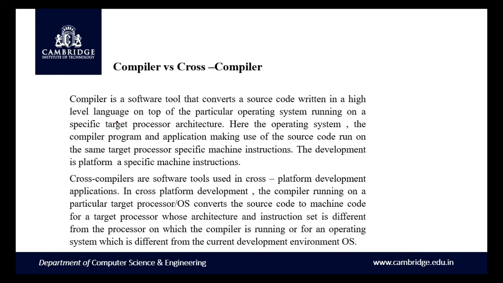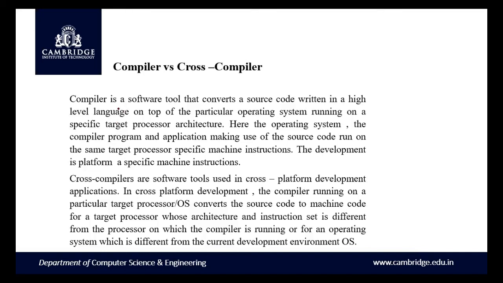Whereas a cross compiler is software for cross-platform development. For example, we are going to create a system program which will run on a different target processor, but we are going to create the machine code for the specified target processor. This is a cross compiler.